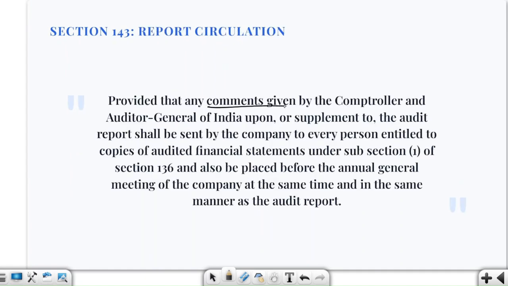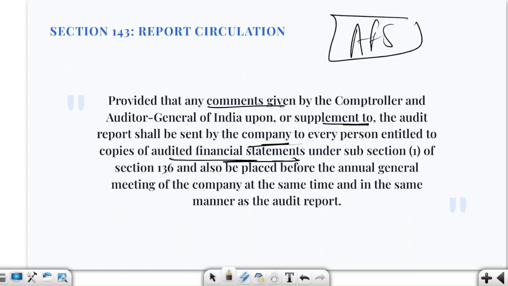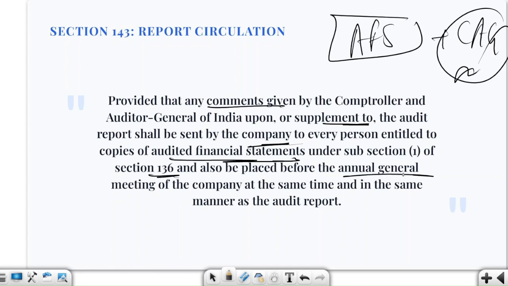Also, any comments given by the Comptroller and Auditor General of India upon or supplementing the audit report shall be sent by the company to every person entitled to the copy of the annual financial statement. So all the people whom we have provided the audited financial statement with a copy, we have to provide the CAG's supplementary audit reports, comments or observations under subsection 1 of section 136, and place them before the annual general meeting as well, at the same time and in the same manner as the audit report.